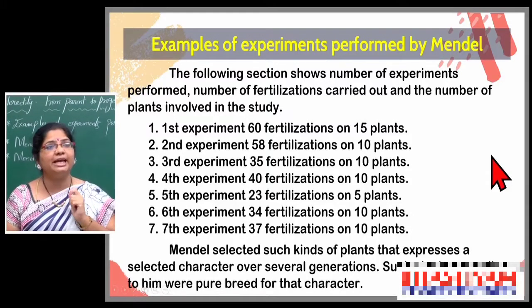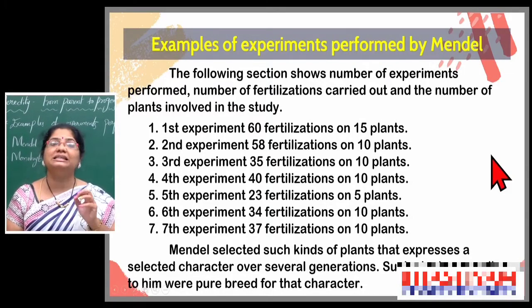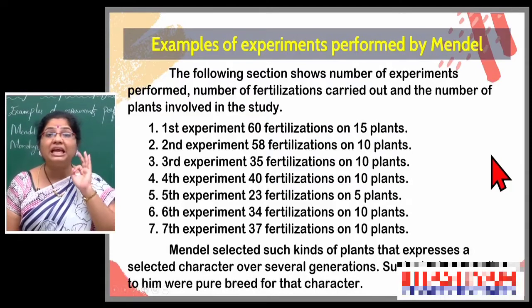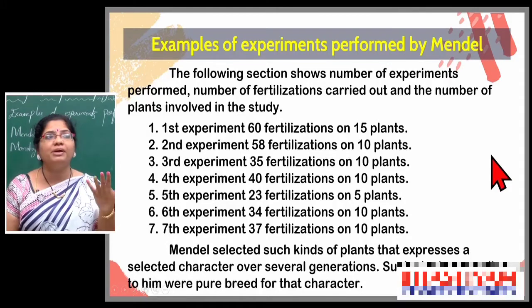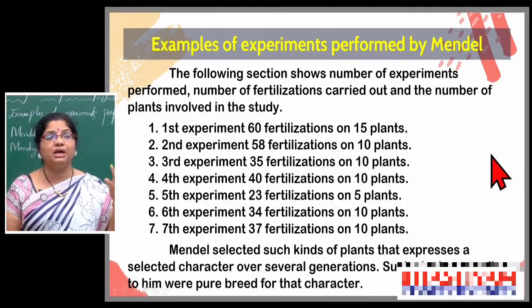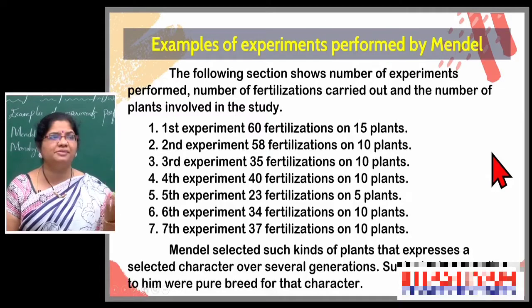Next, in the second experiment, he observed 58 fertilizations on 10 plants. Next, in the third experiment, see how many fertilizations he observed. After this much analysis only he concluded that variations are transmitted like that.